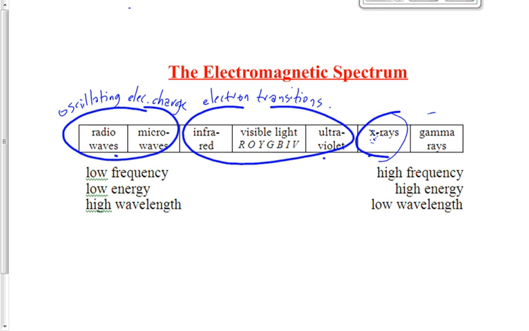X-rays and gamma rays are separate from one another. X-rays are produced by rapid deceleration of electrons. We got to get them going really, really fast, like 10 to the 6 meters per second, hundreds of thousands of meters per second or millions of meters per second. And then we smash them into a target and we stop them almost instantly. The kinetic energy of the electron has to go somewhere. It gets transformed into light energy, to electromagnetic energy. It gets transformed into an X-ray. So we're going to say here, rapidly decelerating